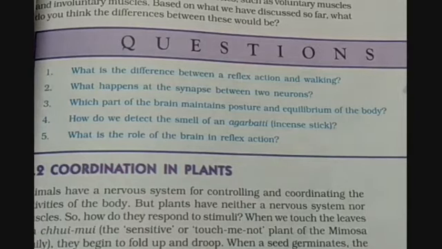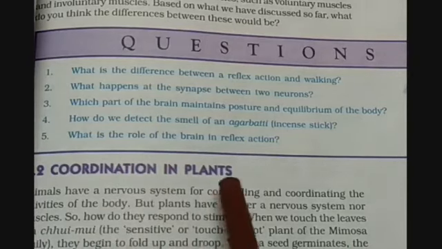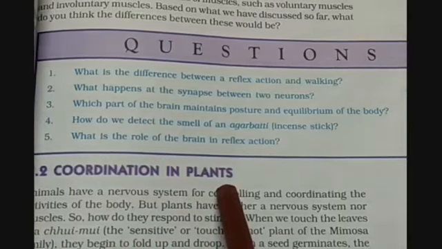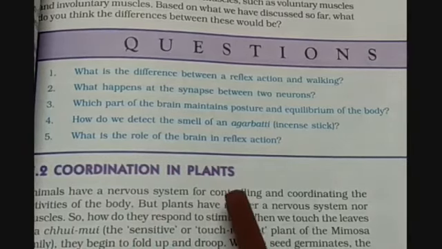So we'll see you in the next lecture of this chapter, in which we'll do coordination in plants and the endocrine system of humans, that is, chemical coordination in humans. So that we are going to do in the next lecture.